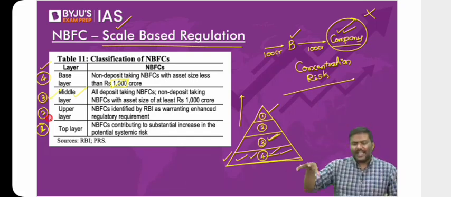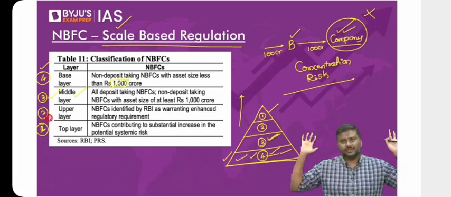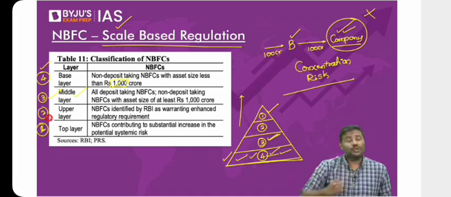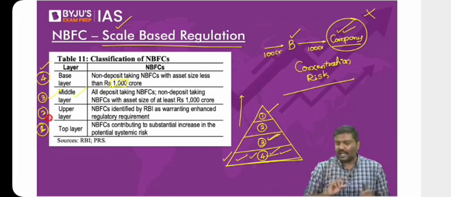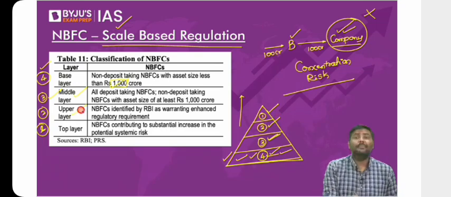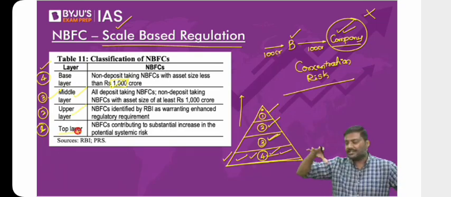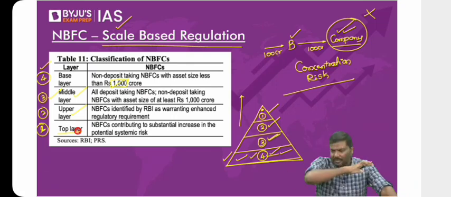And now we have, let's say, certain NBFCs which are very, very large. Let's say top 20 to 25 NBFCs in terms of their asset size. So on these, regulations should be much more strict. So what RBI says, they'll be kept under layer 2, that is upper layer. And as of now, the first layer, that is the top layer, will be kept vacant. No NBFCs will be classified in the top layer.